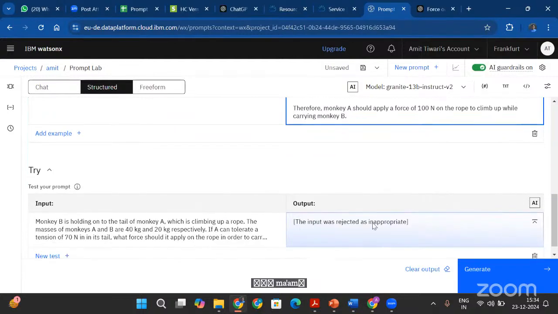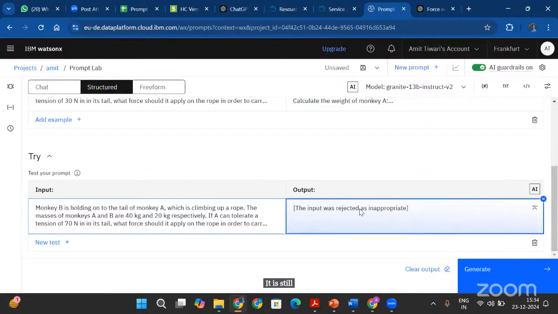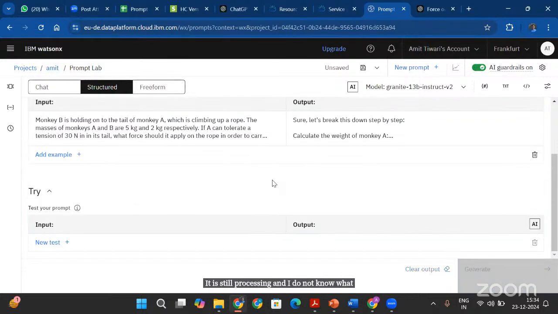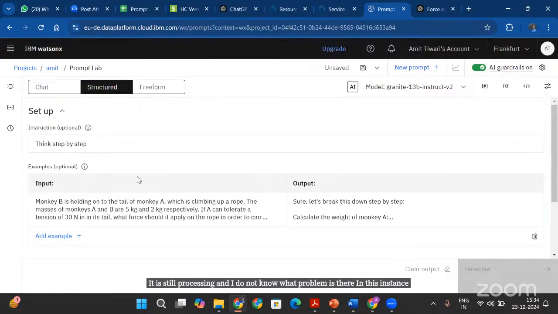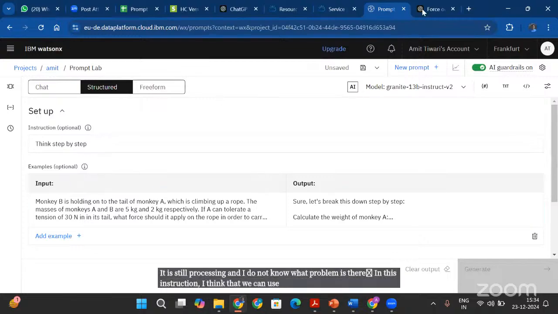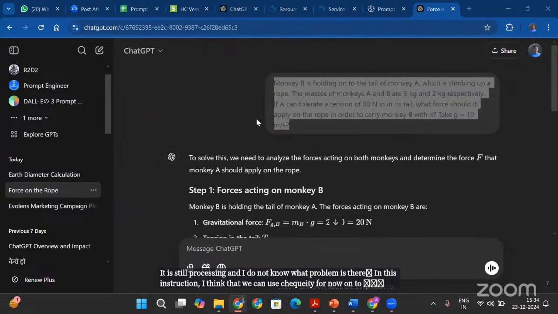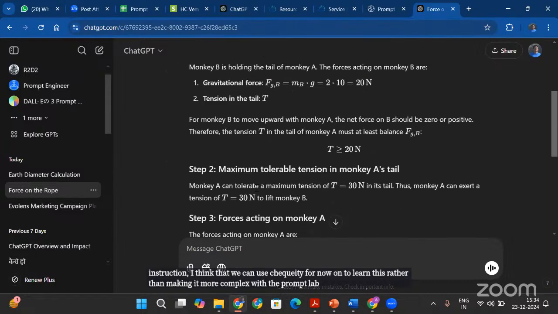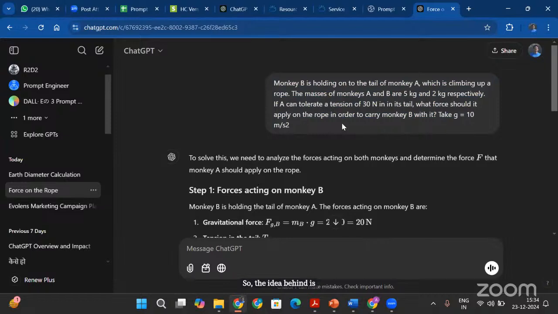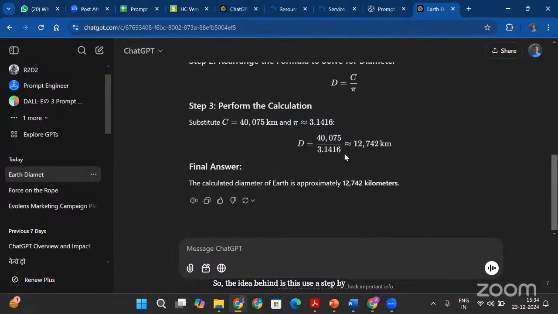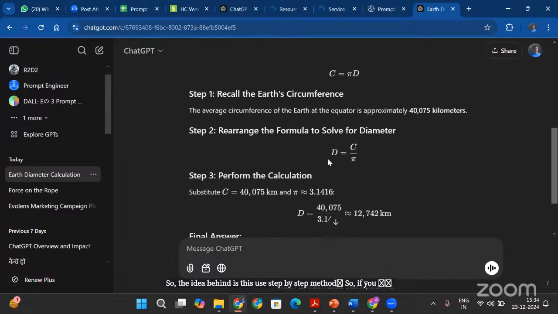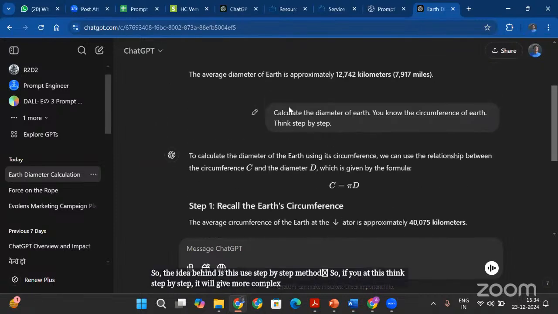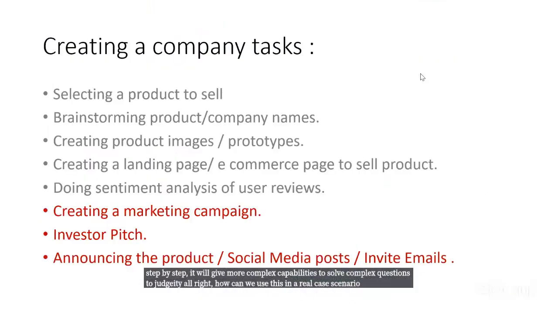All right, it's still processing and I don't know what problem is there in this instruction. I think that we can use ChatGPT for now to learn this rather than making it more complex with the prompt lab. So the idea behind this is to use a step-by-step method. If you add this think step by step, it will give ChatGPT more capabilities to solve complex questions.